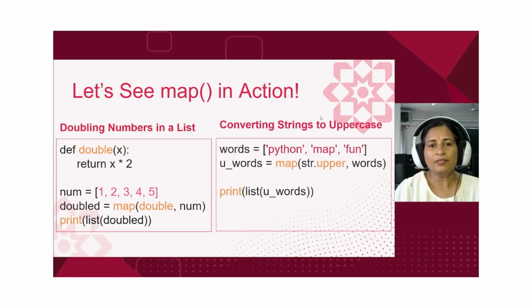And on the right, a list of strings has been taken and they are transformed into uppercase using the built-in string.upper method. Notice how clean and direct the code looks with map, isn't it? By using map, we can focus on what we want to do with the data and not how to loop through it. So this makes our code cleaner and it is more readable too.